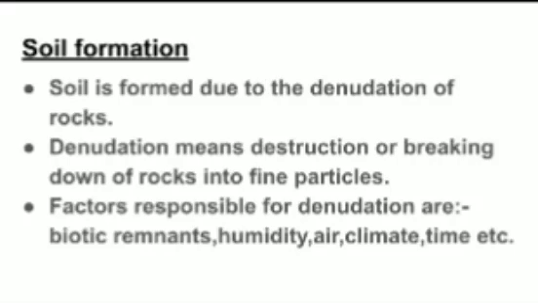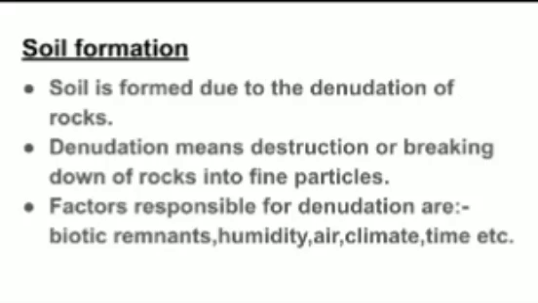Now, how is soil formed? Soil is formed due to denudation of rock. What is denudation? It is destruction. The big rocks beneath the surface of the earth get destroyed. They start breaking into fine particles. It is not an easy process. It is a very long and continuous process where the big rock, that is the main rock or parent rock, gets converted into fine particles, and that process is known as denudation. It requires millions of years.